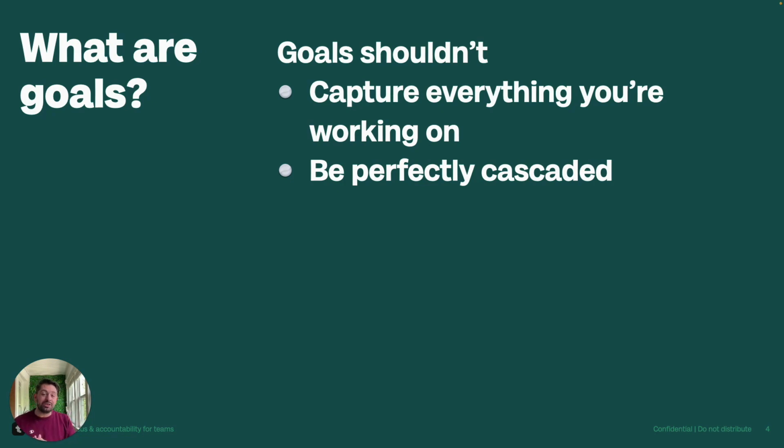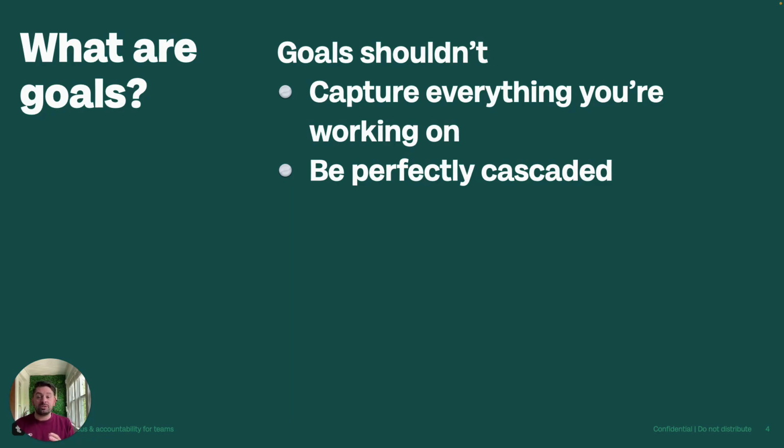Now, this is also not a place to worry about sort of perfectly cascading our goals throughout the organization. In fact, generally, organizations that have that perfect cascade, it's going to take them a long time to get their goals written because they're worried about taking our company goals and then having our departmental goals and then the individual team goals and even down into the individual contributor goals, everything needing to be written ahead of time. So we have to have that first layer complete before the second layer can build their goals because we're associating them perfectly with those other goals. So other teams downstream don't have the opportunity to work on goals until we have those big level goals up at the top, and then the next level, and then the next level, and then the next level.